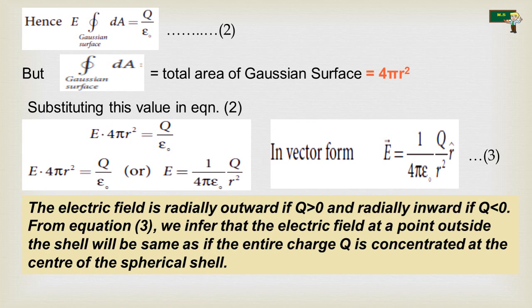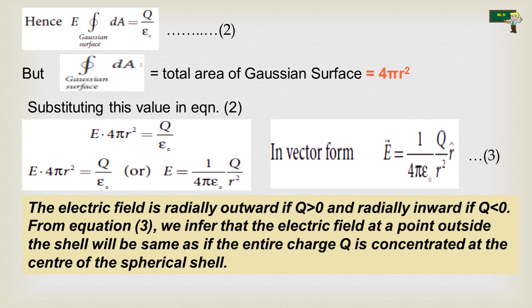The electric field is radially outward if the charge enclosed is greater than 0, and radially inward if the charge enclosed is less than 0. From equation number 3, we infer that the electric field at a point outside the shell will be the same as if the entire charge q is concentrated at the center of the spherical shell.